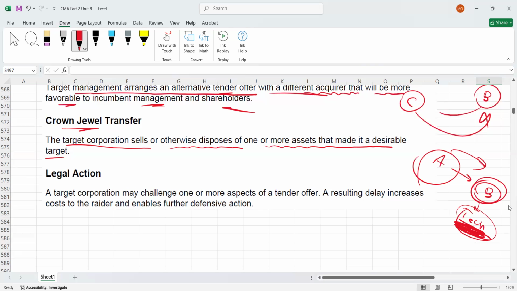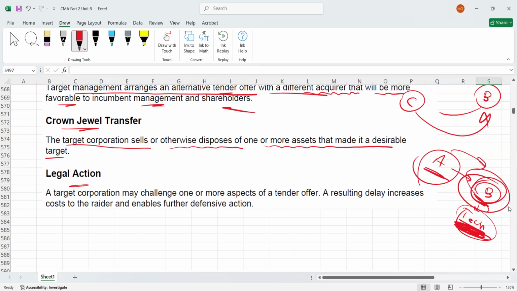Then we have legal action, another term. Legal action means, simply, if A is trying to acquire B, then B can go to court or file a case against A. Maybe it can delay the acquisition, or you can protect yourself from the acquisition.